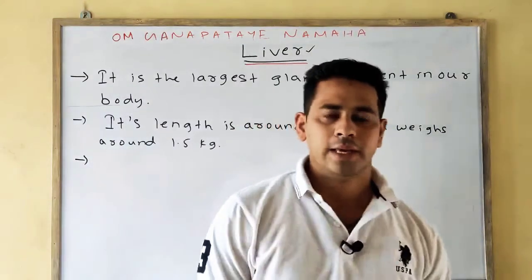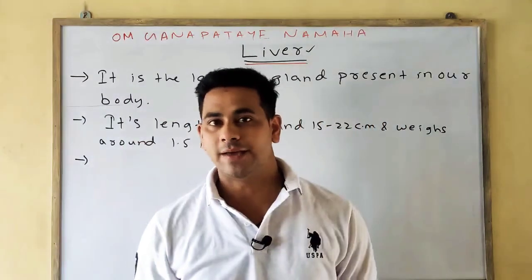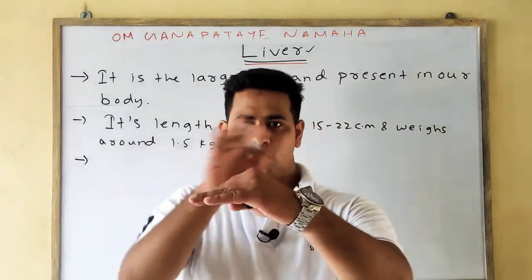Next point. It is located beneath the diaphragm. We have said diaphragm is a dome shaped structure.